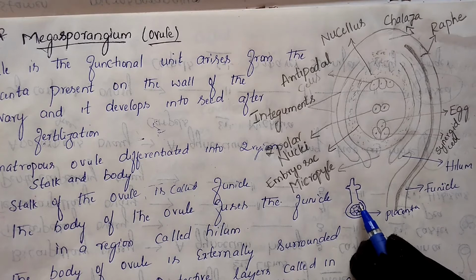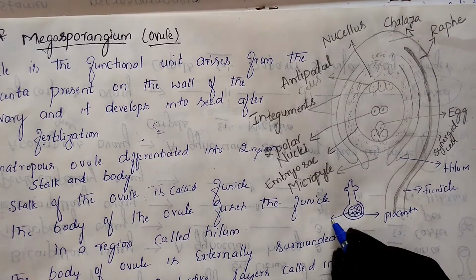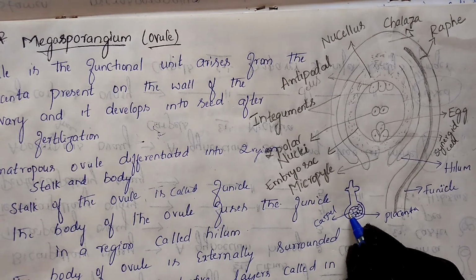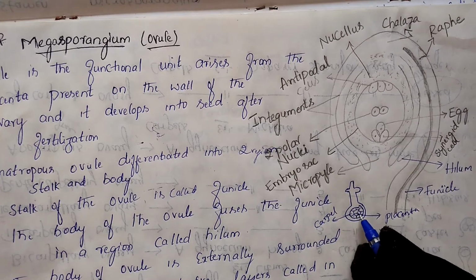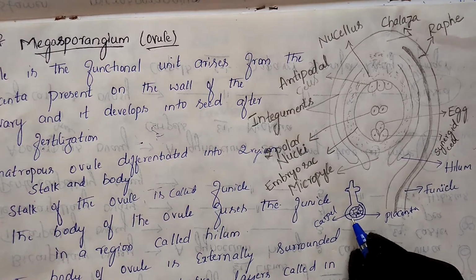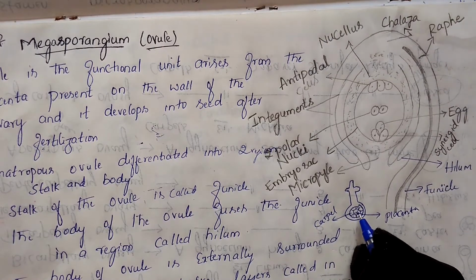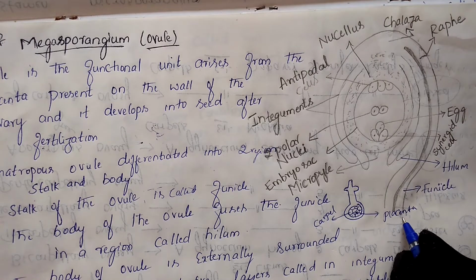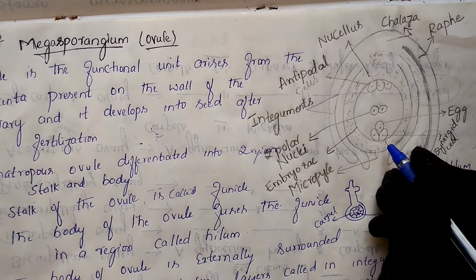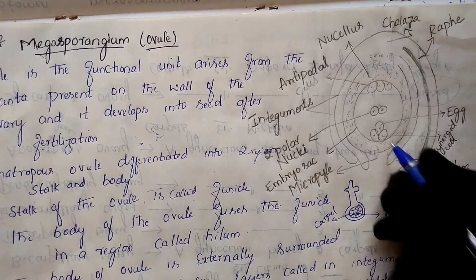Once again I will repeat it. Inside the ovary it contains the carpel. Inside the carpel there is an empty space. This empty space is lined by parenchyma cells, and that structure we call the placenta. To this placenta the anatropous ovule gets attached.